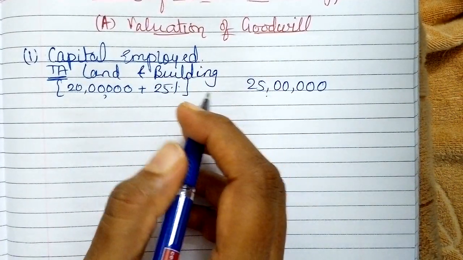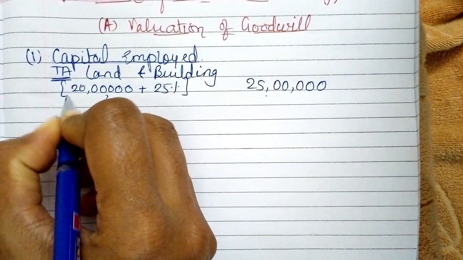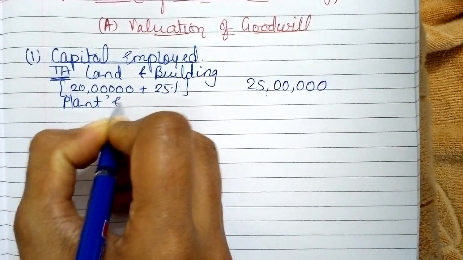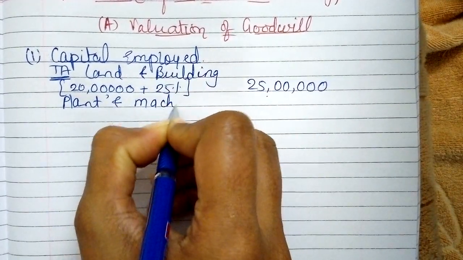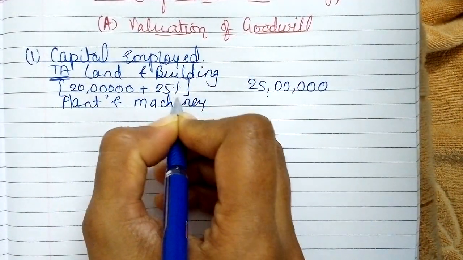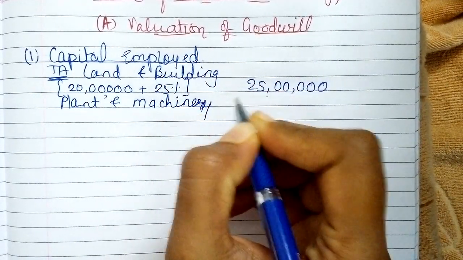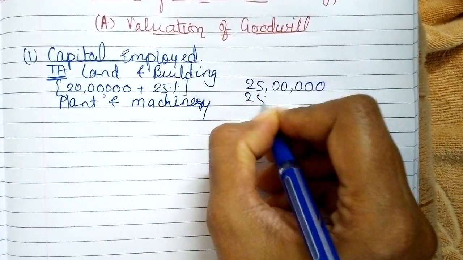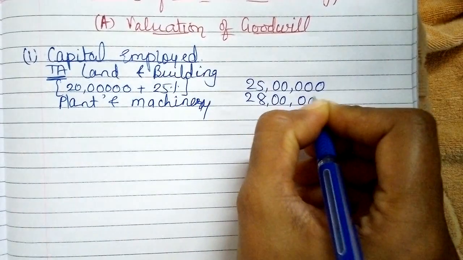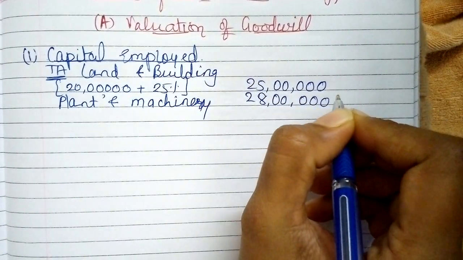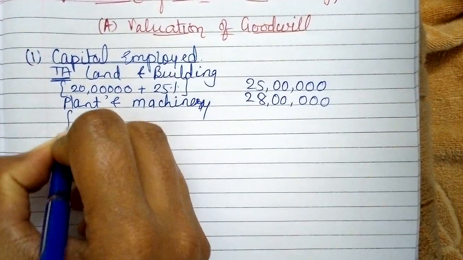Then plant and machinery. The market price of plant and machinery is directly given in adjustment number 2. It is 28 lakhs. Then furniture, as it is.